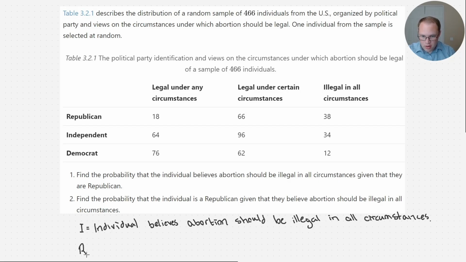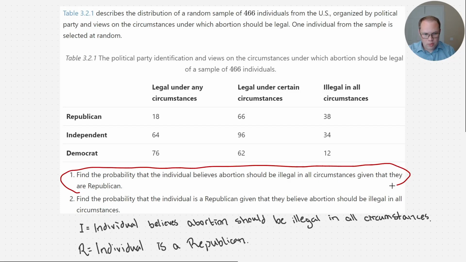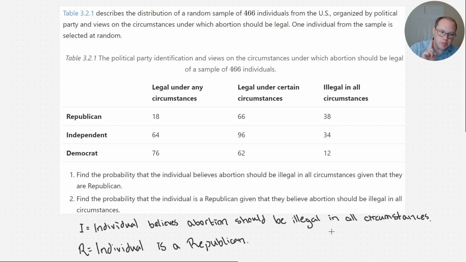And R is the event where the individual is a Republican. Okay? So number one, we want to find the probability that the individual believes abortion should be illegal in all circumstances, given that they are a Republican.